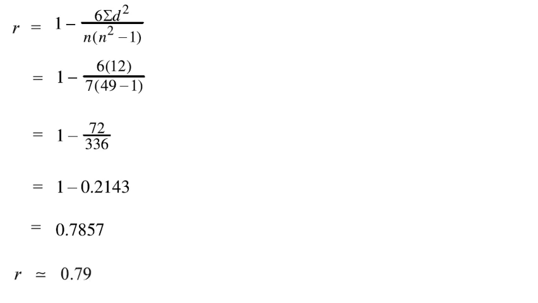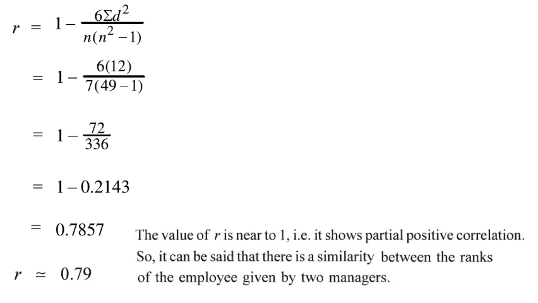Rounding off the answer, 0.79. It is positive, near to 1. So the interpretation is that the value of R is near to 1. Therefore, it shows high positive correlation. We can say that there is a similarity between the ranks of the employees given by the 2 managers. Moving on to the next.